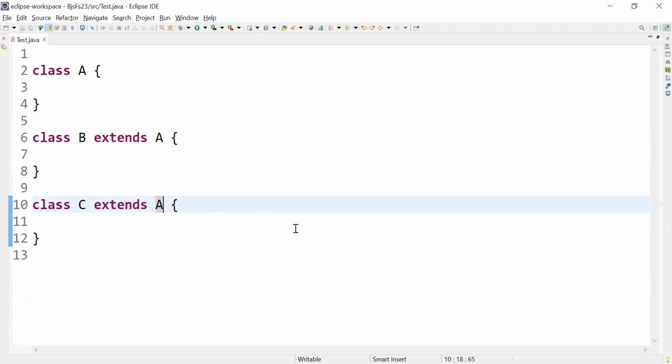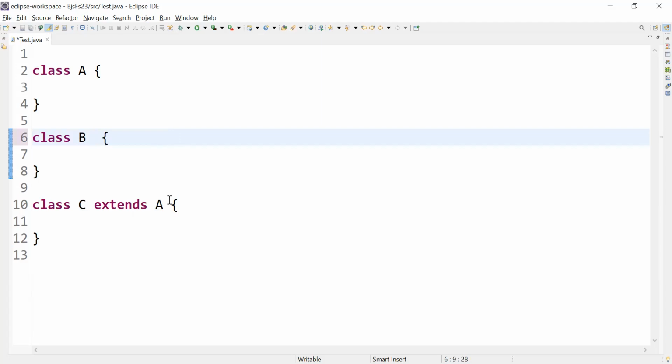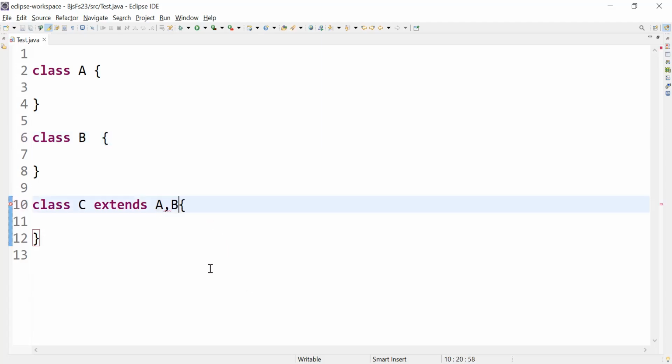Now let's see the next one. What is that? Multiple inheritance. I have a class called A, a class called B. I'll write class C extends A, comma B. Can you see the error is coming here? Yes, it is not possible. It is saying that you cannot put a comma and one more parent. It is not possible.